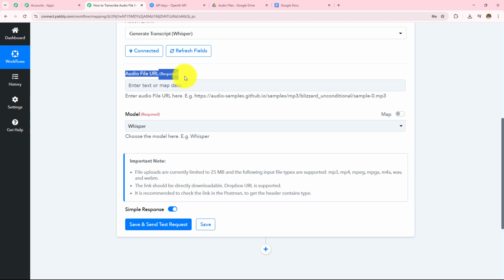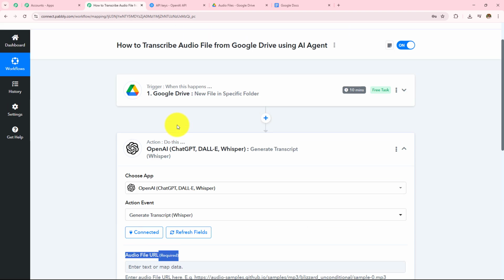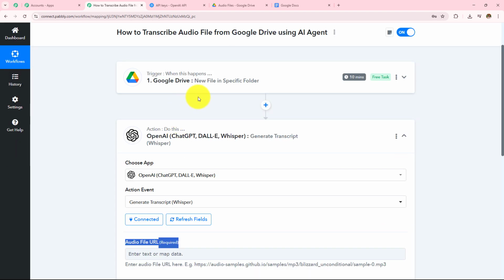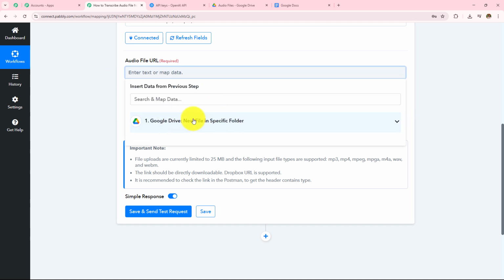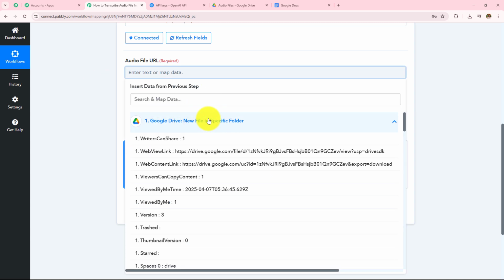So here I'm not going to enter this manually. Instead, I'm going to use a method called mapping, which means I'm going to enter the data from the previous response. Now here I have received the response from Google Drive, and when I click on this field, I can see this Google Drive. When I click on this, I can see all the response which I have received from there. Here I need to map this web content link in this audio file URL.